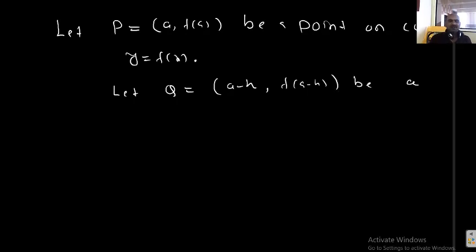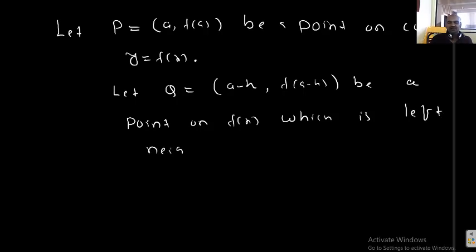Here h is a small number, so a minus h means just left of a. Let Q be a point on f of x which is in the left neighborhood of P. So this is point 1, students.